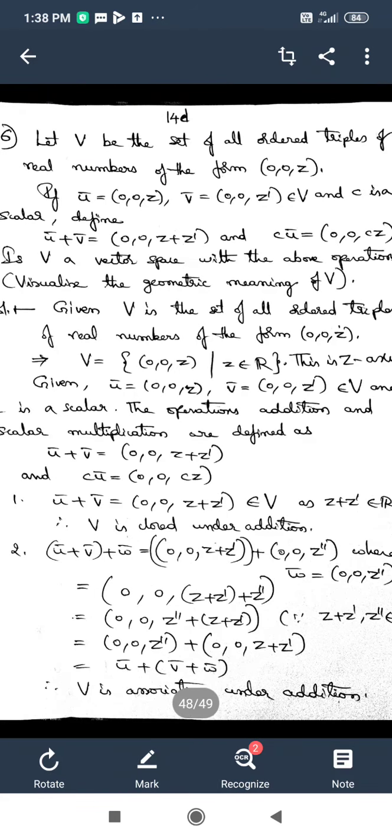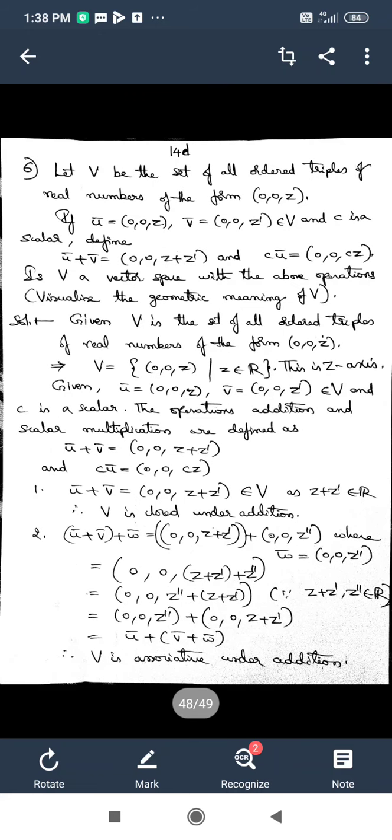But verifying the axioms is left to you as an exercise, so try to do them. And even if you don't get it, there is no problem at all. I have given you the solution here, verifying all the axioms.